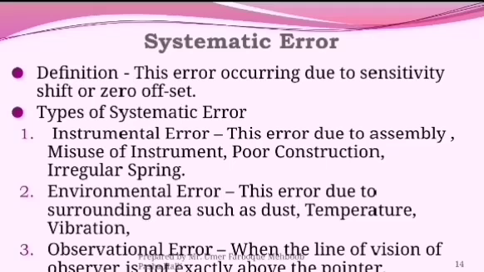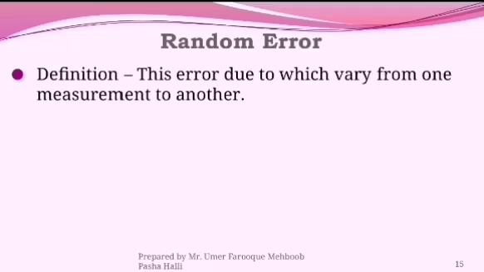Environmental error. The name indicates the environment. It is totally related to the surrounding area, surrounding atmosphere. This error is due to the surrounding area such as dust, air, temperature, vibration, and etc. Last one is observational error. Observational error is nothing but when the person is not observing the pointer properly, then there will be error. That means when the line of vision of the observer is not exactly above the pointer. This is systematic error.